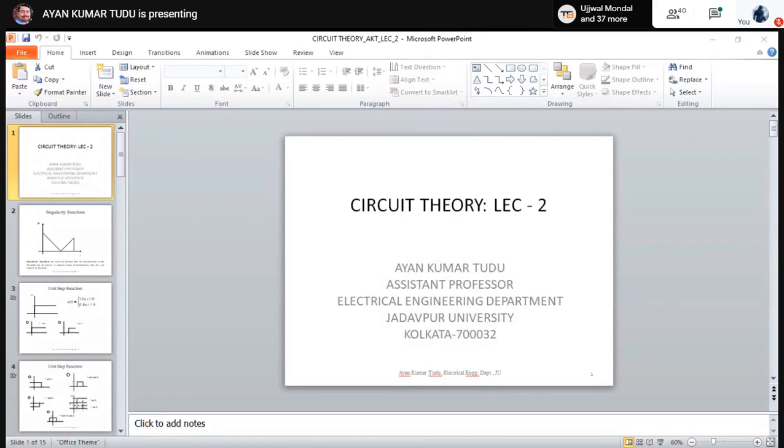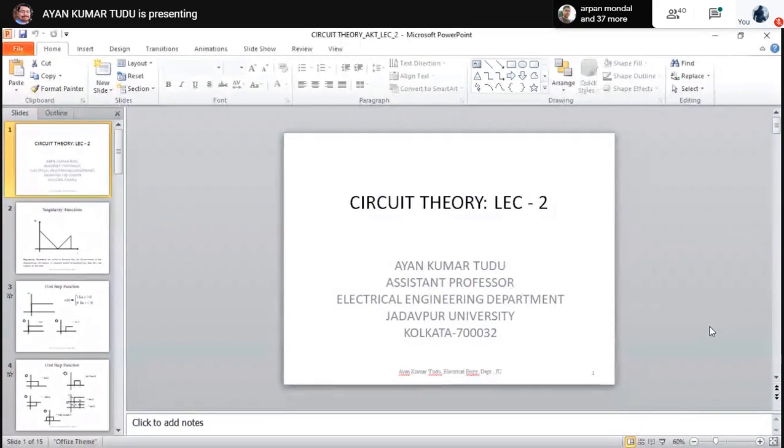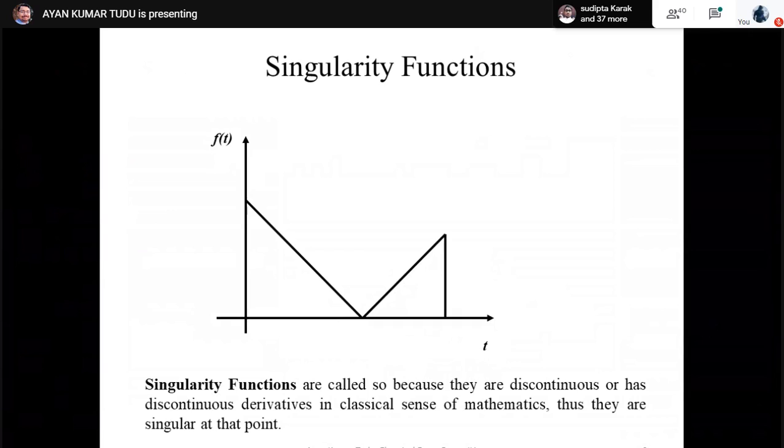As you can see, we should be having a compact notation for signals which are either discontinuous or have discontinuous derivatives. So let's talk about this particular signal.